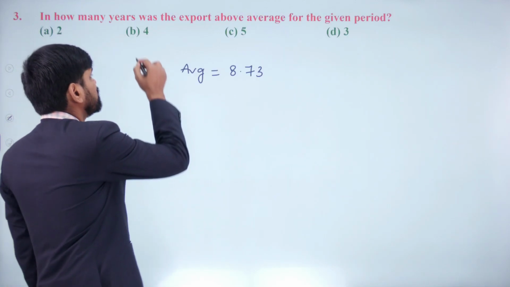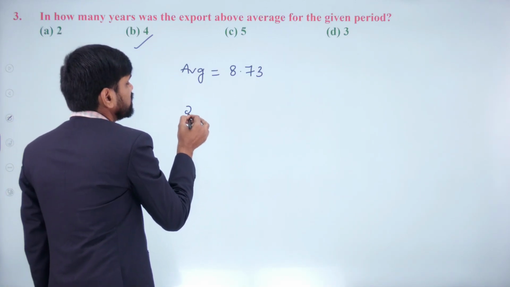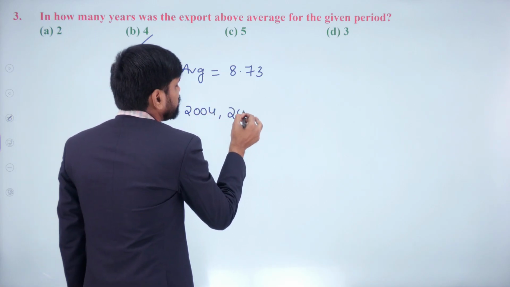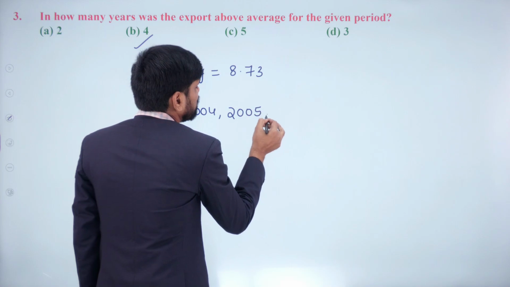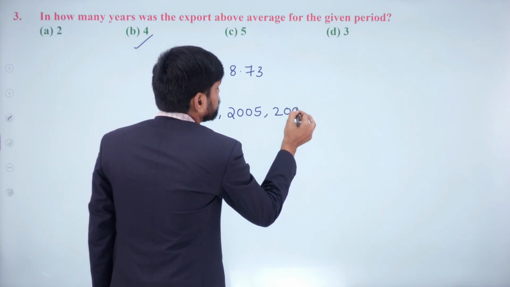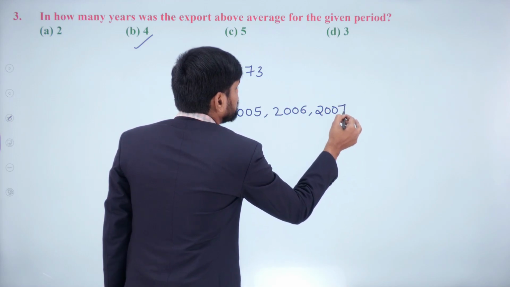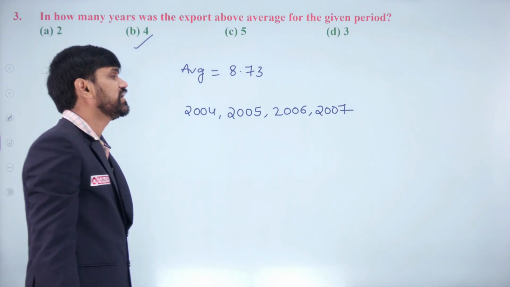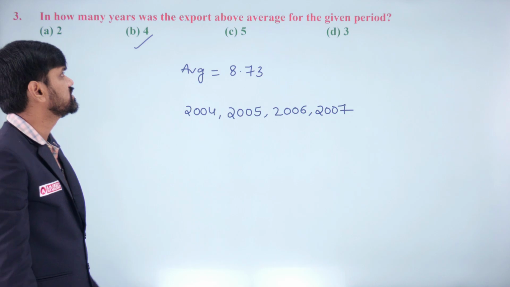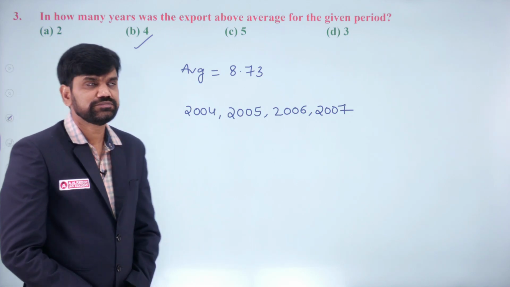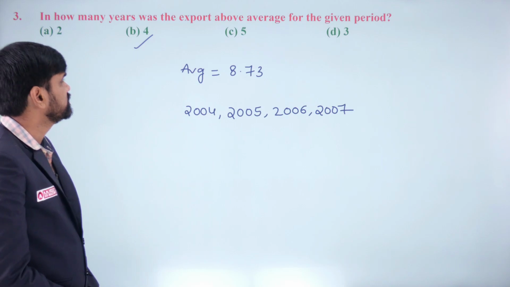So the answer must be 4 years. What are those 4 years? 2004, 2005, 2006 and 2007. In all these 4 years, the export is above average. Hence your answer has to be option B. Right? Please make a note of it.